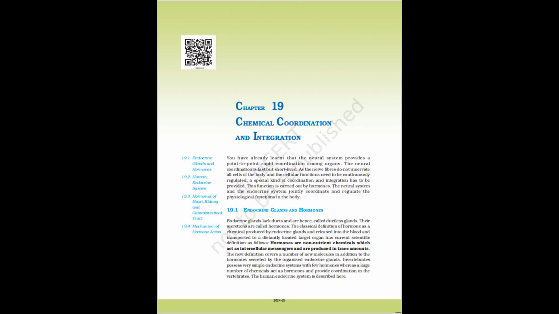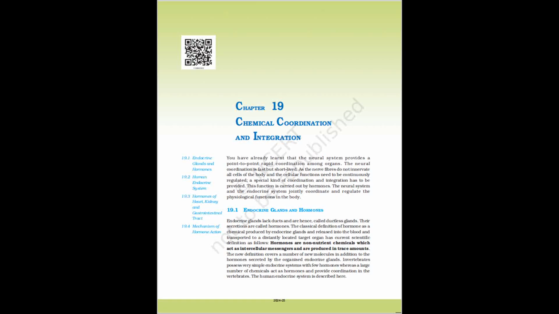Figure 19.1 Location of endocrine glands. Ovary, in female. Pituitary. Hypothalamus. Pineal. Thyroid and parathyroid. Thymus. Pancreas. Adrenal. Testis, in male. In addition to these, some other organs, for example, gastrointestinal tract, liver, kidney, heart also produce hormones. A brief account of the structure and functions of all major endocrine glands and hypothalamus of the human body is given in the following sections.